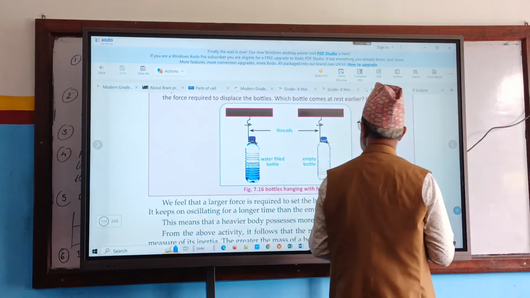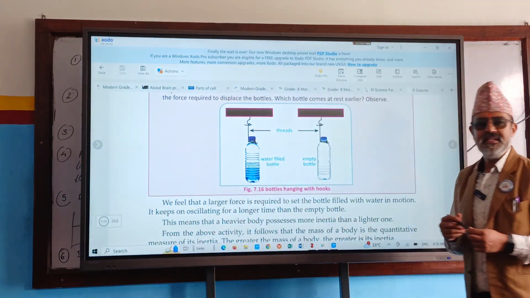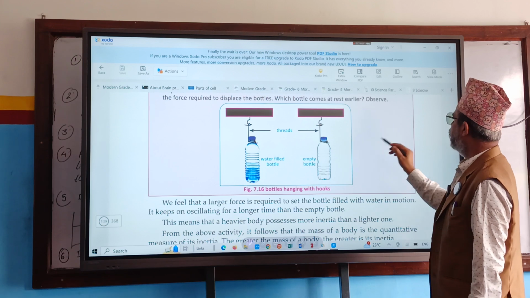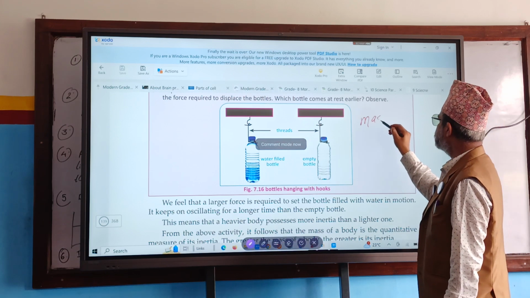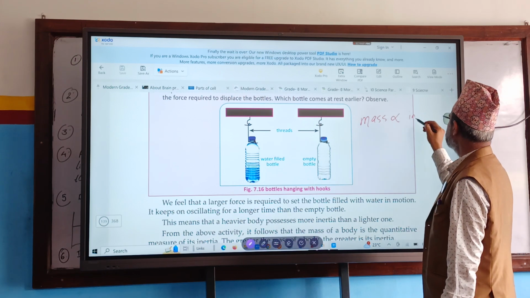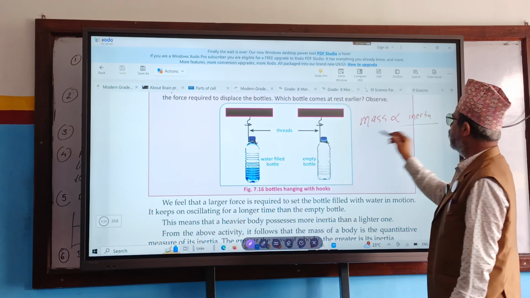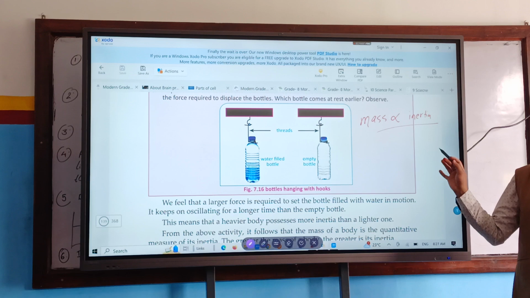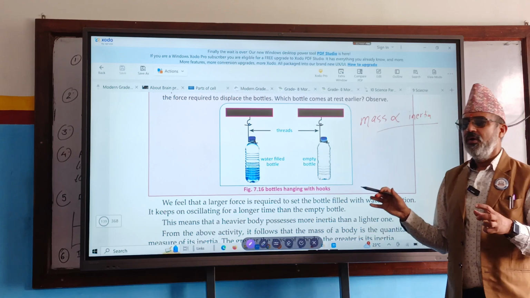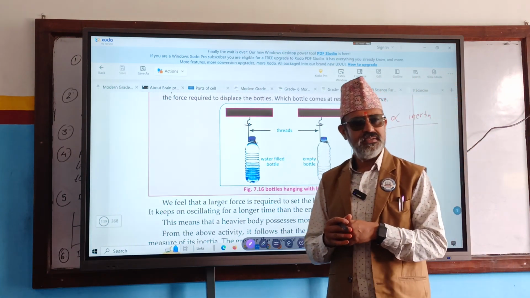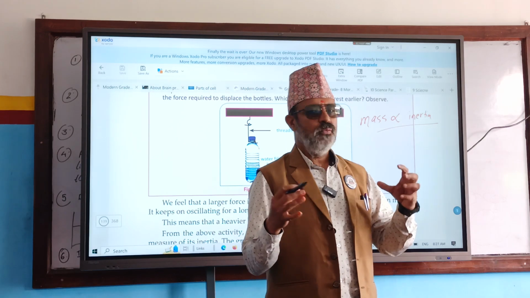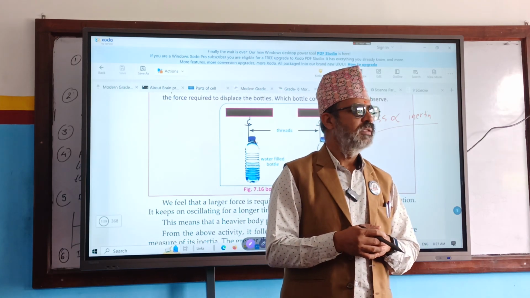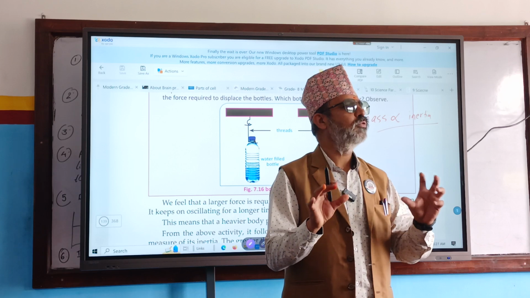So here what can we say? Mass and inertia, how are they related? Mass is directly proportional to what? Inertia. Okay, the relation is like this. A body with 5 kg mass and a body with 70 kg mass, which contains more inertia? The 70 kg mass, because we have to apply more force on it.